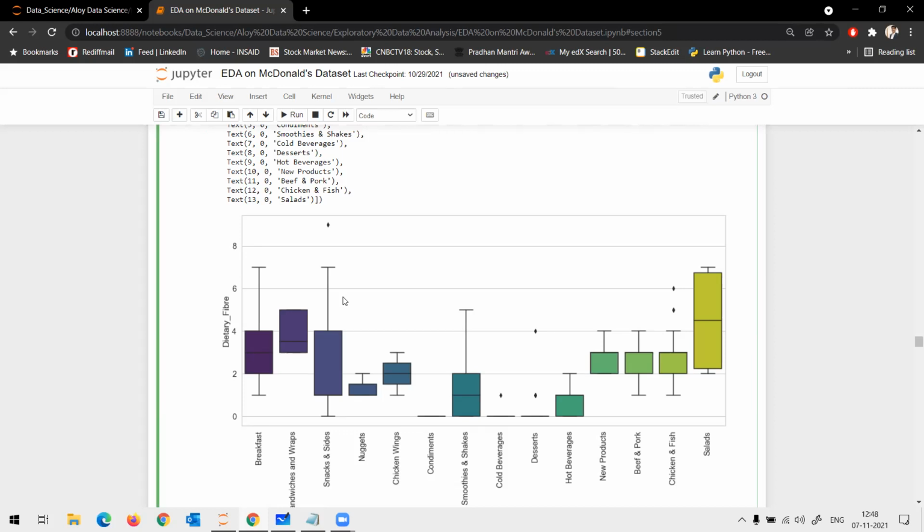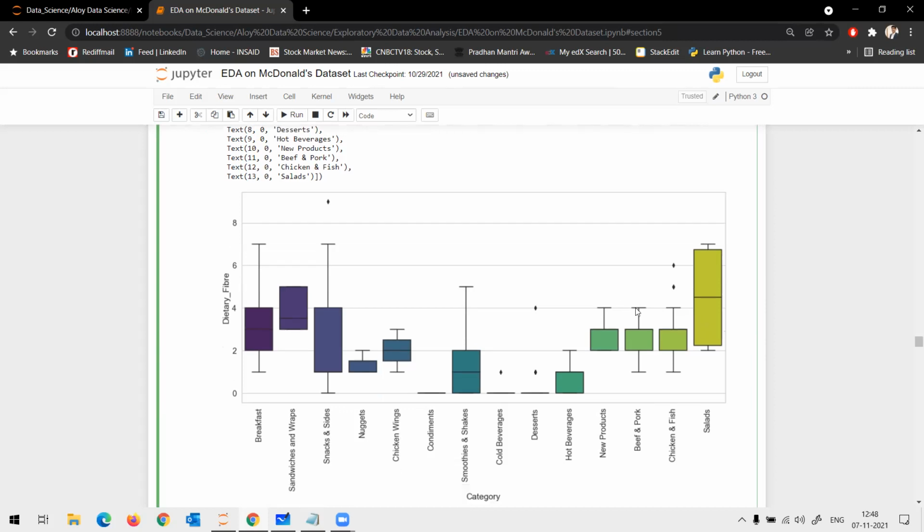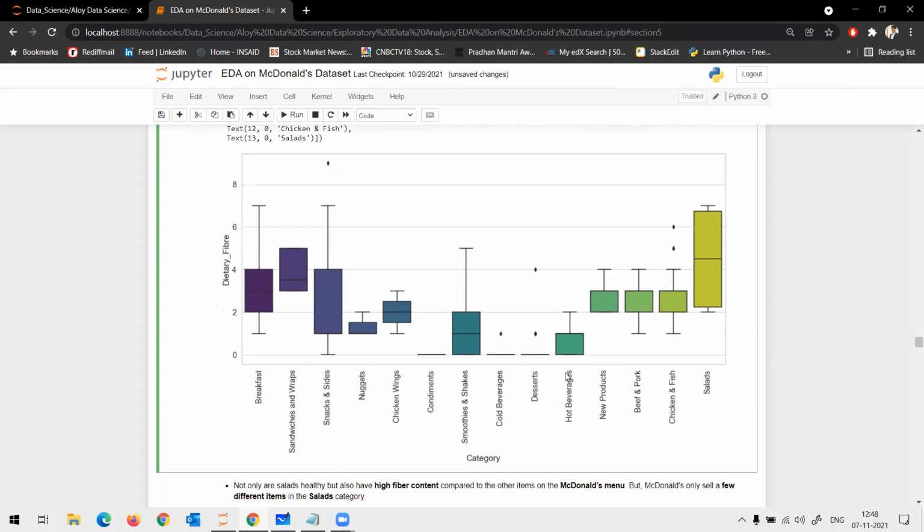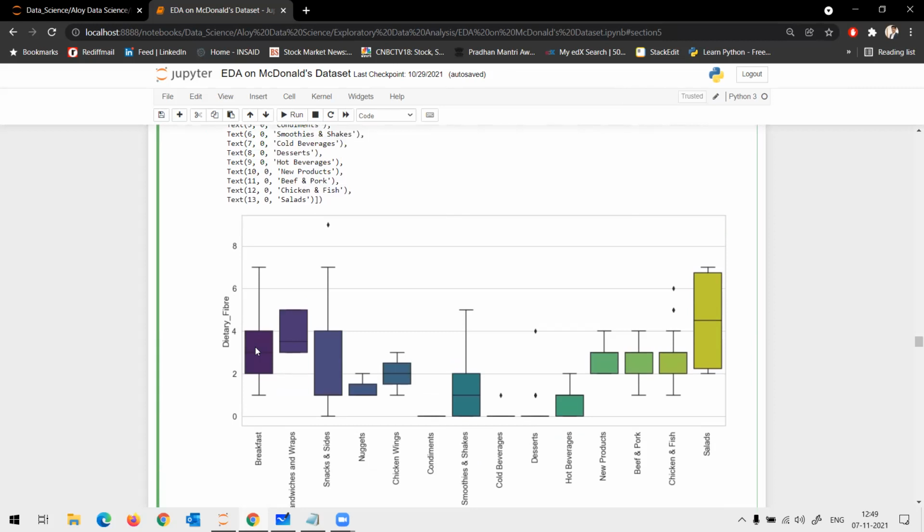Any answers? Salad has the highest. Correct. Salad has highest dietary fibers and then the remaining: condiments, desserts, your cold desserts, beverages, cold beverages, your condiments all have the lowest dietary fibers. So dietary fibers in technical aspect should be more or less in healthy food? It should be more, right, to improve your digestion.